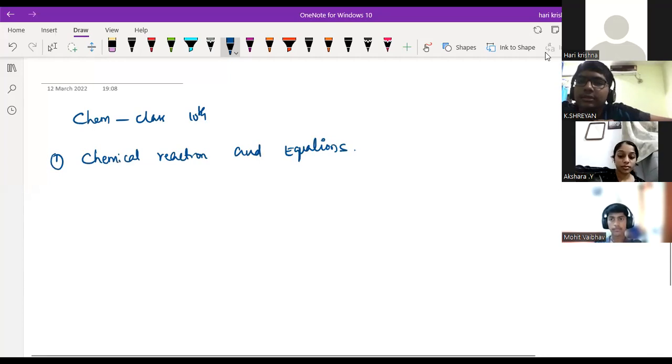So already a few students have covered this in the lower grades, in the 9th? Yes, sir, in 8th standard, sir. 9th it is not. Or in the 8th standard. Sorry, not 8th, also 7th. Okay, good, 7th. So in lower grades some students have already covered it, and some have not.